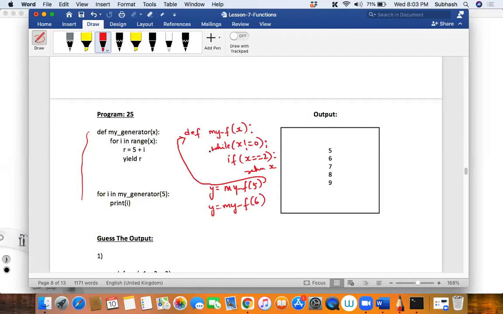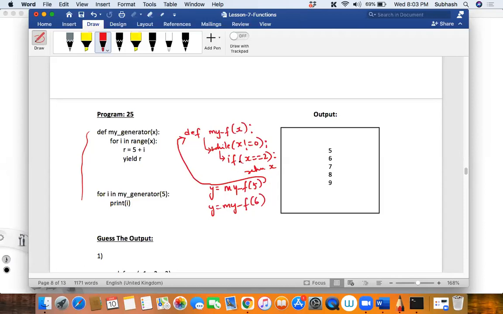Then it enters into that function, and then you encounter a while loop, correct? Then in the while loop it will check whether it is equal to 0 or not. Is it equal to 0? No. Then will it enter into this while loop? Yes, if it is not equal to 0, it will enter into this while loop.